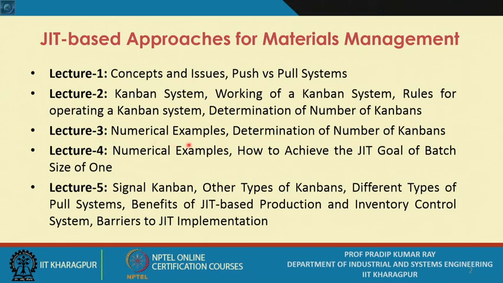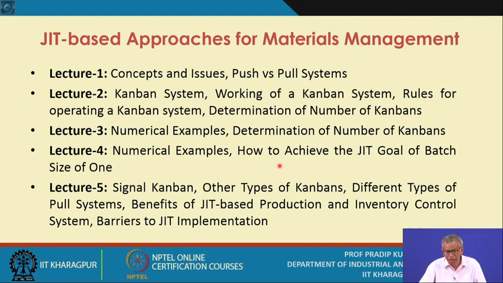In lecture 3, we will take up a number of numerical examples, and we will also continue our discussion on determination of the number of Kanbans. In lecture 4, we will continue with other types of numerical problems, and we must also discuss the ways and means to achieve the JIT goal of batch size of 1.